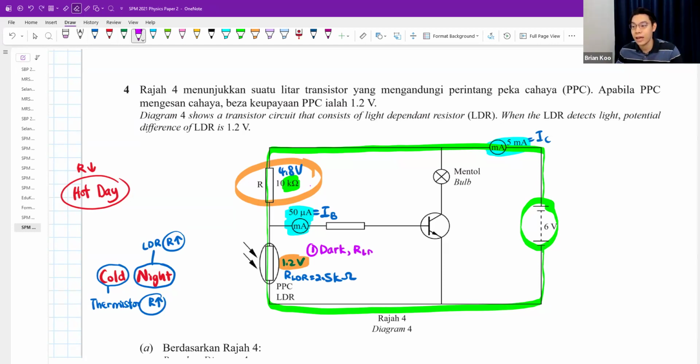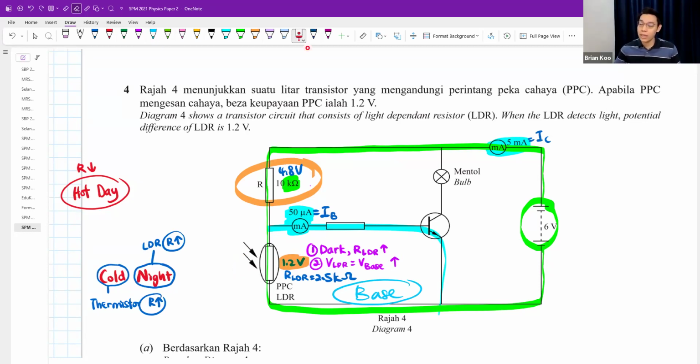resistance of LDR increases. When resistance increases, voltage at LDR, which is the same thing as the base voltage, will increase. In case you all don't know, we call this the base voltage. The voltage right here is the base voltage. Down here is called base. Down here is the base circuit.